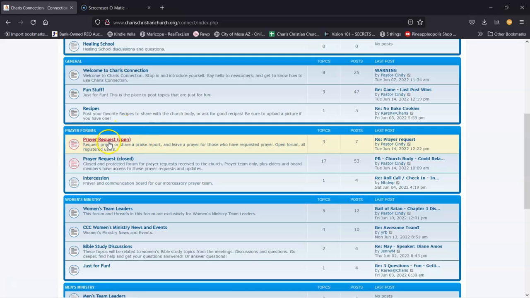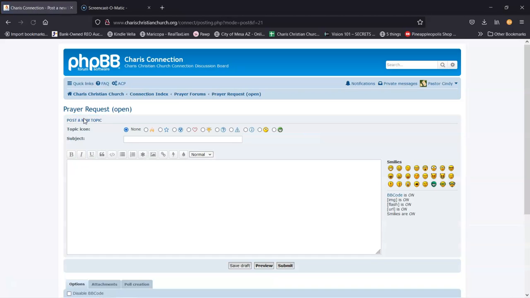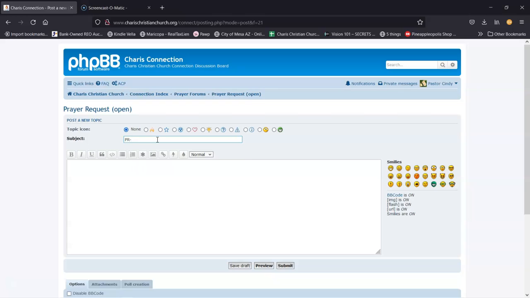So then you're going to click on, see, prayer forums right here. Click on prayer request open, and you're going to see these right here. You're not going to click on this because you're going to post a new prayer request. And so you're going to click on new topic, which is both here and here. It doesn't matter which one you click on. It's the same thing. So we clicked on that. You're going to give it a subject. And what I like to do is I like to go PR for prayer request and then do a dash.